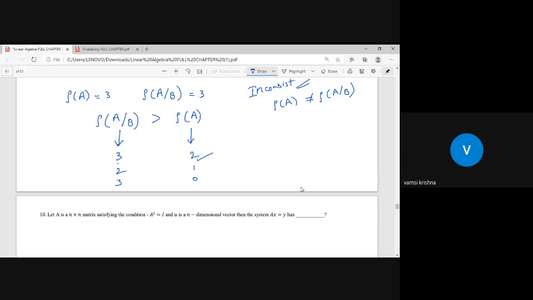Now let us see the next question. After this next question, we can enter into the beautiful topic of eigenvalues and eigenvectors.